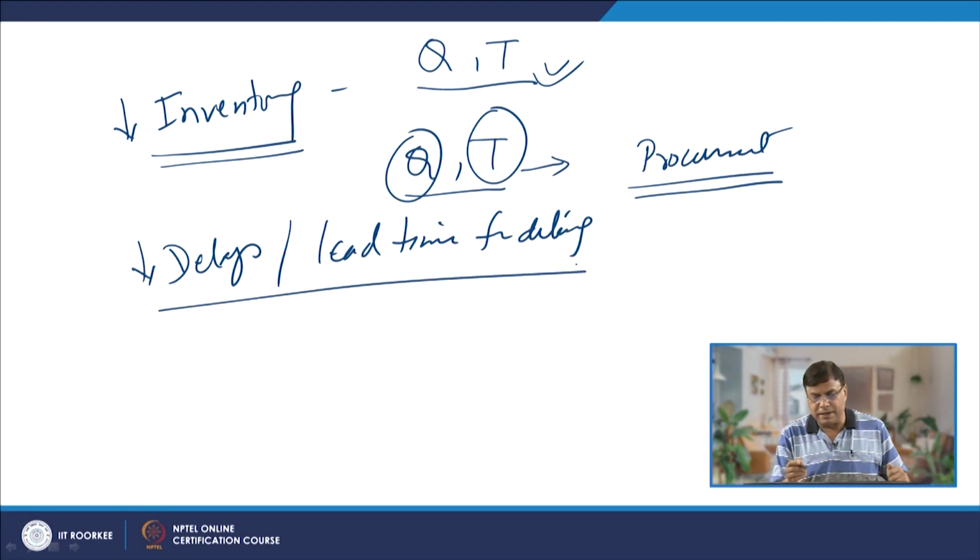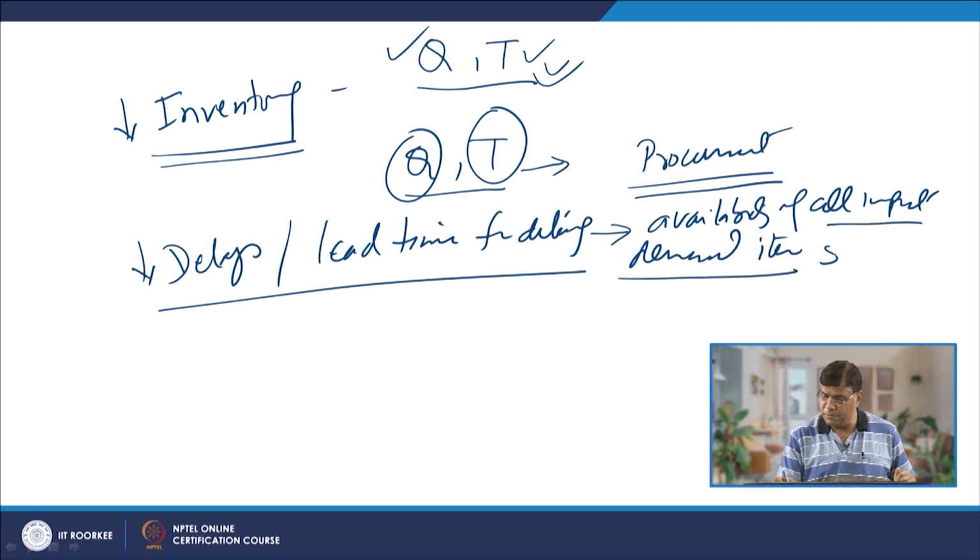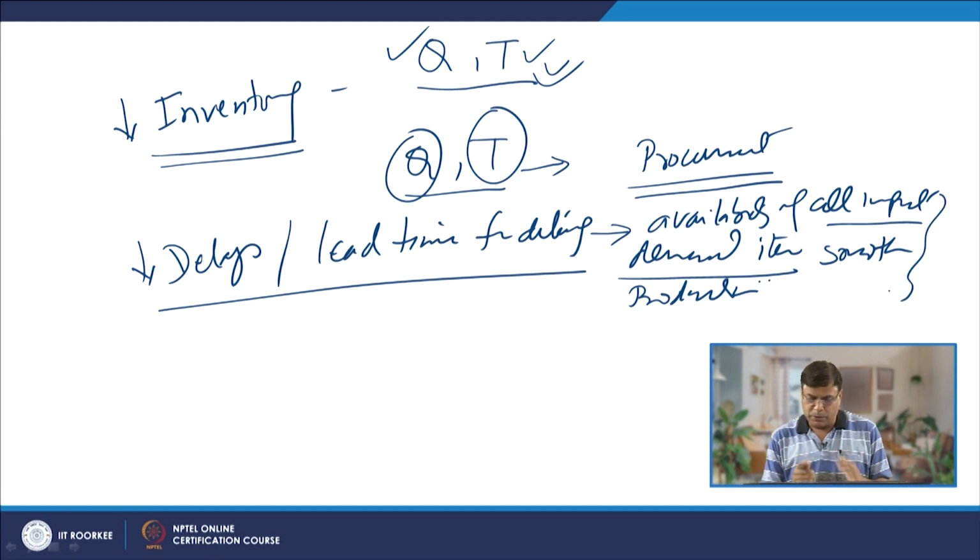Since we have identified the kind of item, the quantity of items, and when these items are needed, and we are making them available, this in turn will lead to the availability of all the input demand items, or items needed for a smooth production. So, the production will be going on smoothly, and that will avoid any kind of delay due to the lack of material.